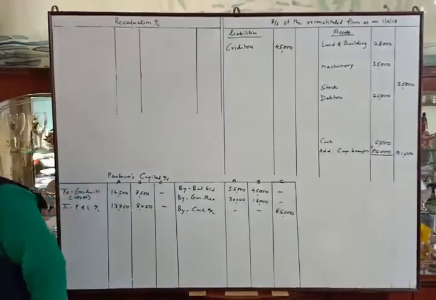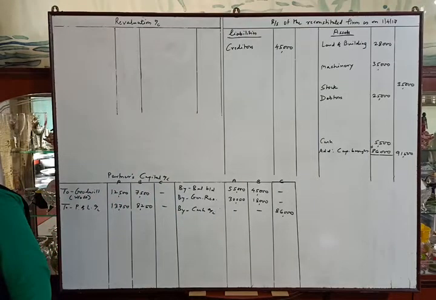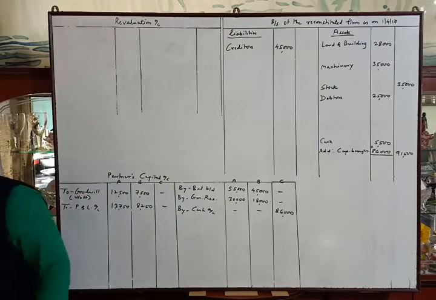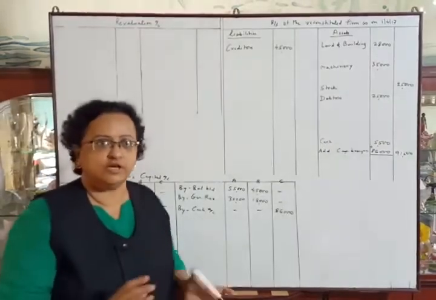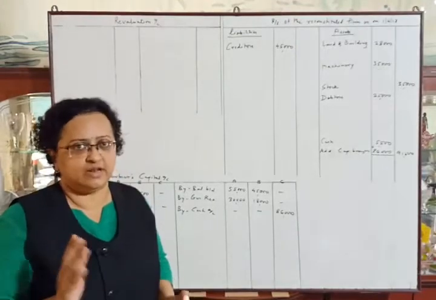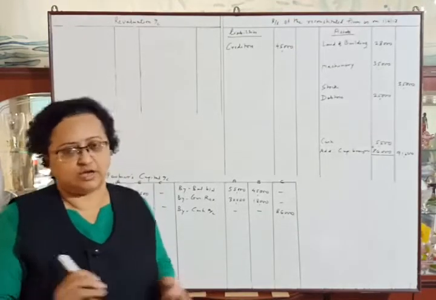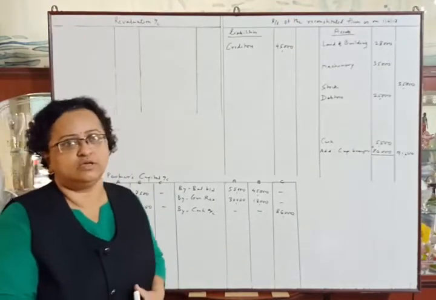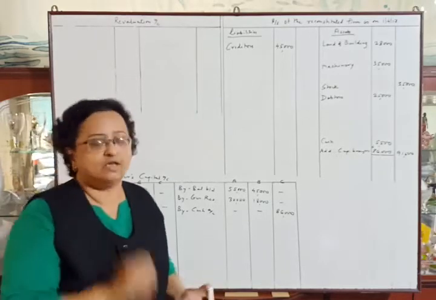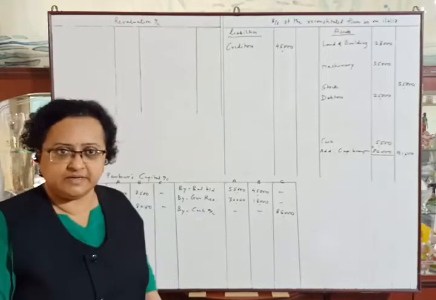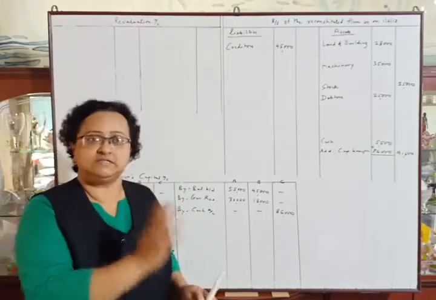Next adjustment. Goodwill of the firm is valued at rupees 72,000. We have calculated the share of C's goodwill, which is 24,000 as per our calculation, and C is not bringing cash for goodwill, so we will pass adjustment entry as discussed before.